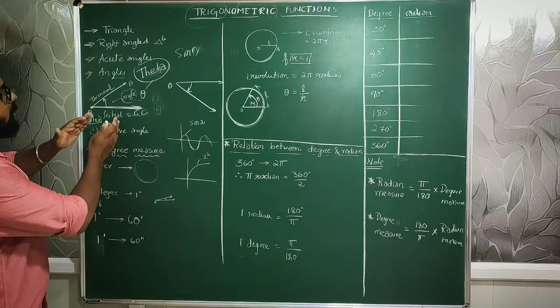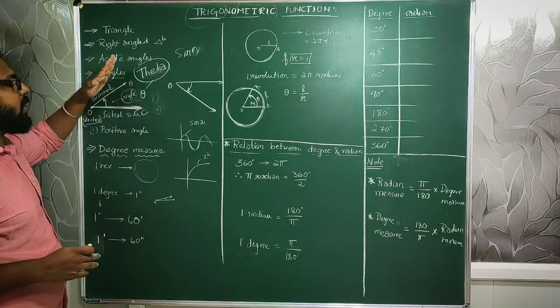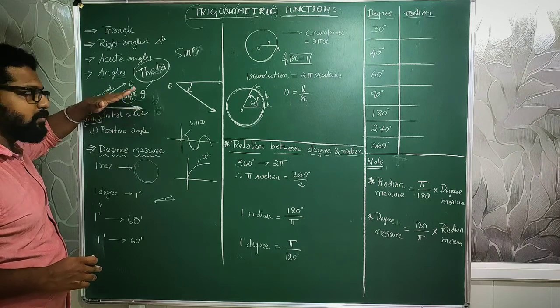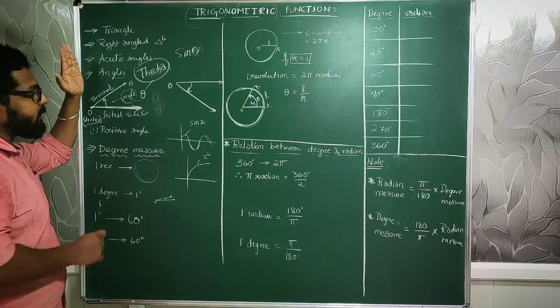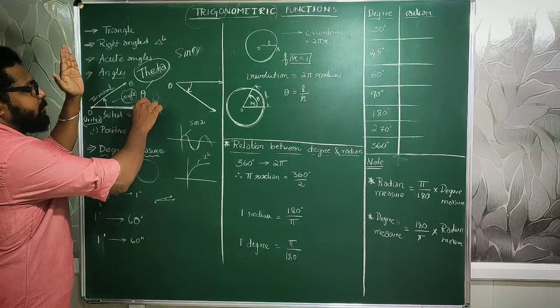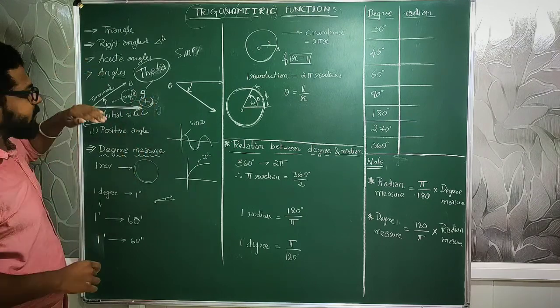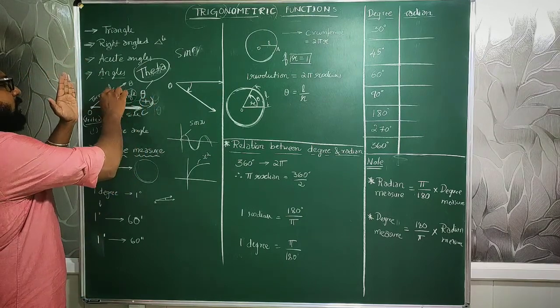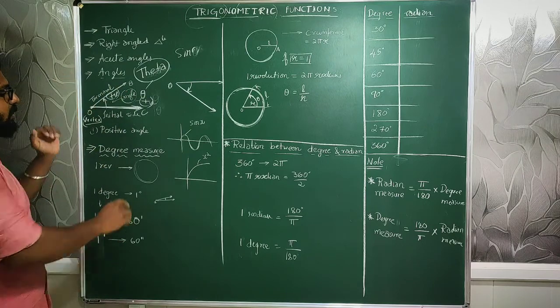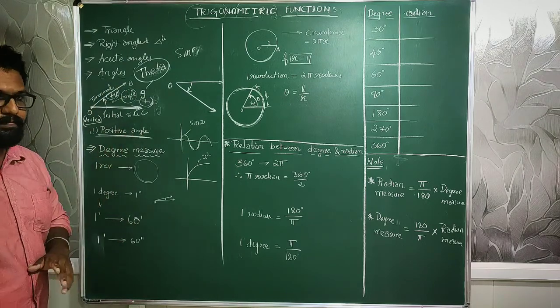Now, if this terminal line moves in the anti-clockwise direction, it creates an angle which is positive. This is a positive movement of angle. That's why it is called a positive angle.